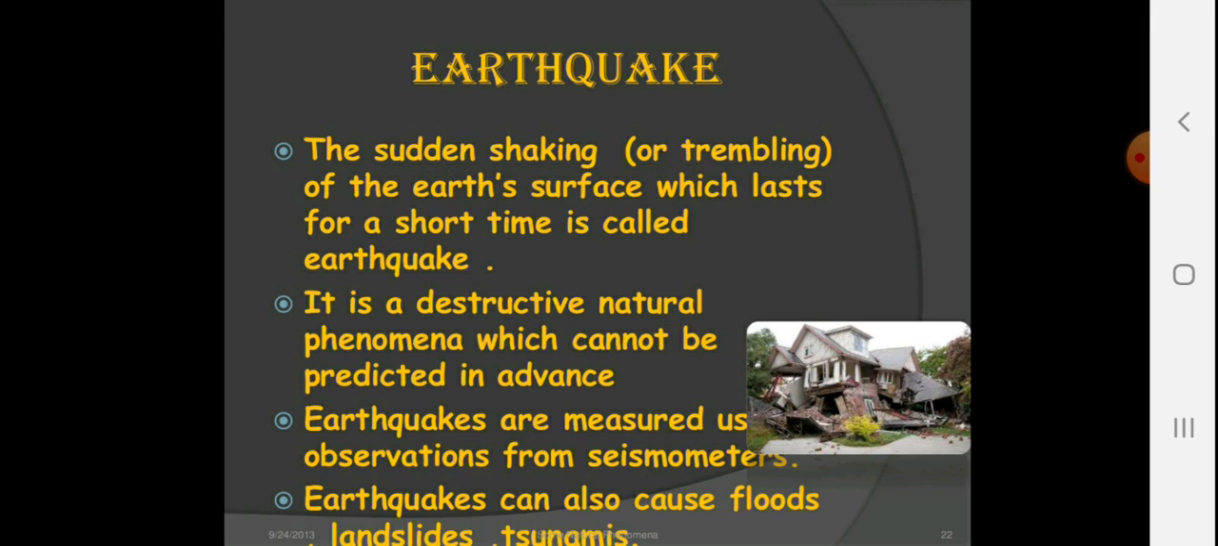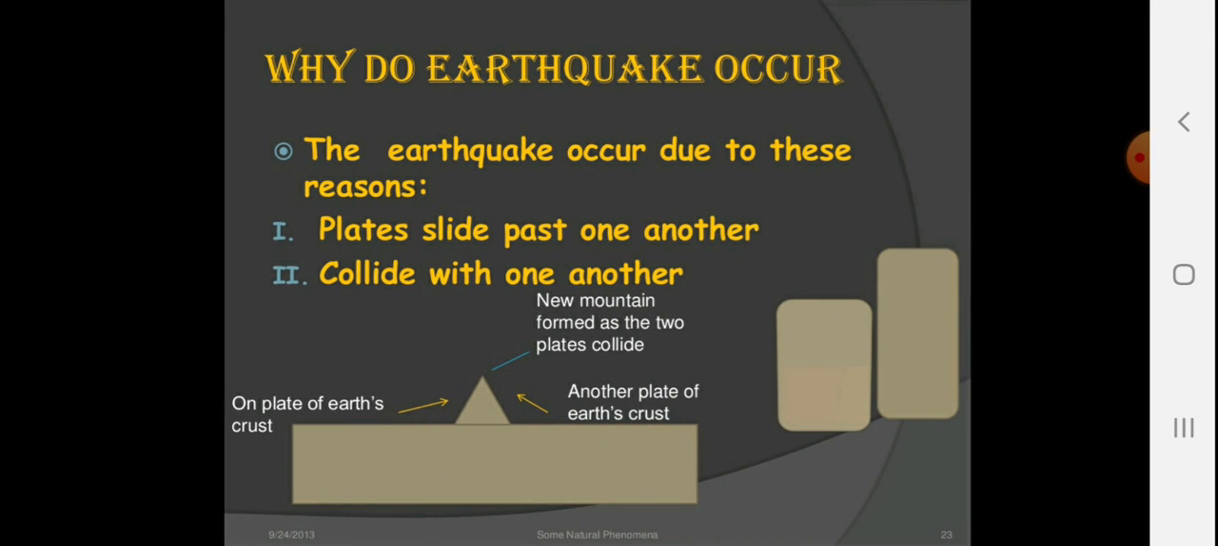Earthquake. The sudden shaking or trembling of the earth's surface which lasts for a short period of time is called an earthquake. It is a destructive natural phenomenon which cannot be predicted in advance. Earthquakes are measured from observations of seismometers. Earthquakes can also cause floods, landslides and tsunamis. Why do earthquakes occur? Earthquakes occur because plates slide past one another and collide with one another.